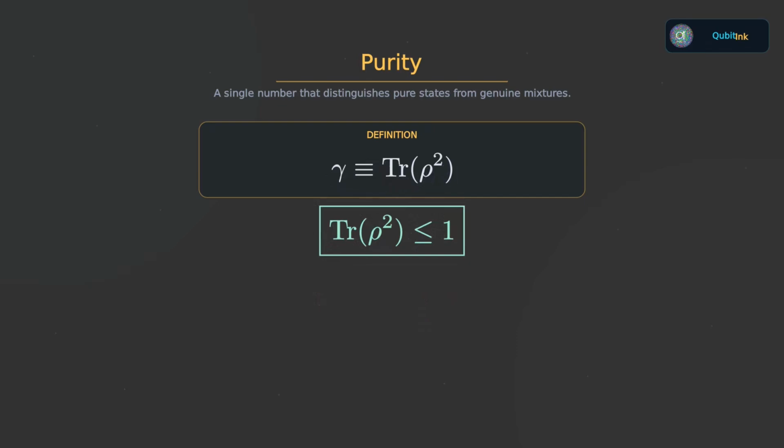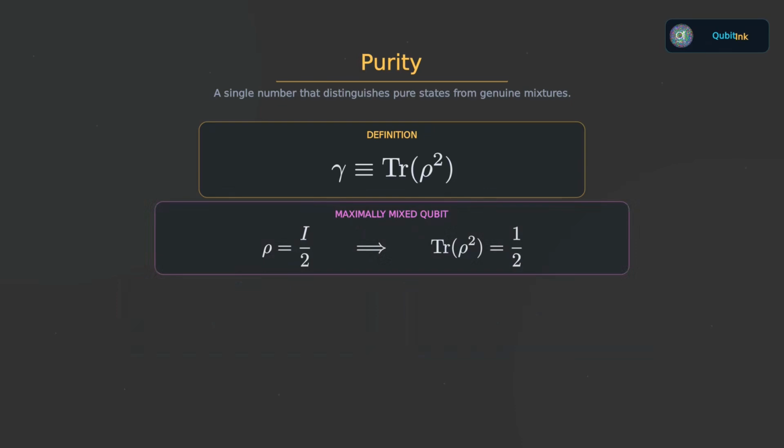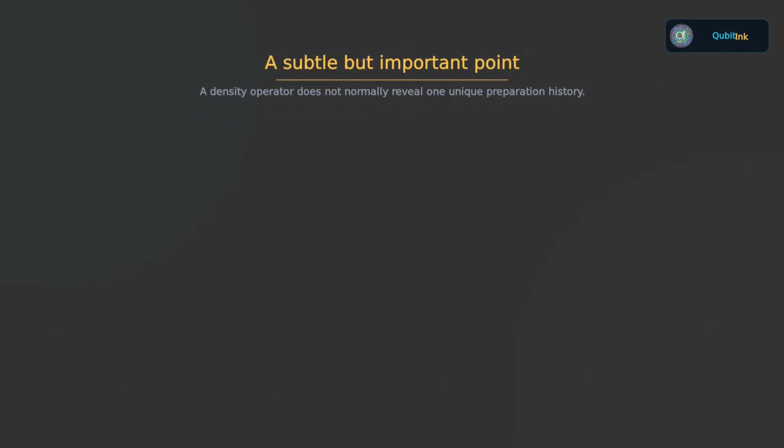A pure state has purity exactly 1. A mixed state has purity strictly less than 1. For a qubit, the maximally mixed state gives purity 1/2. So purity gives us a compact numerical test for how mixed the state is, although later we will meet more refined measures. At this point, there is a subtle issue that is easy to miss.